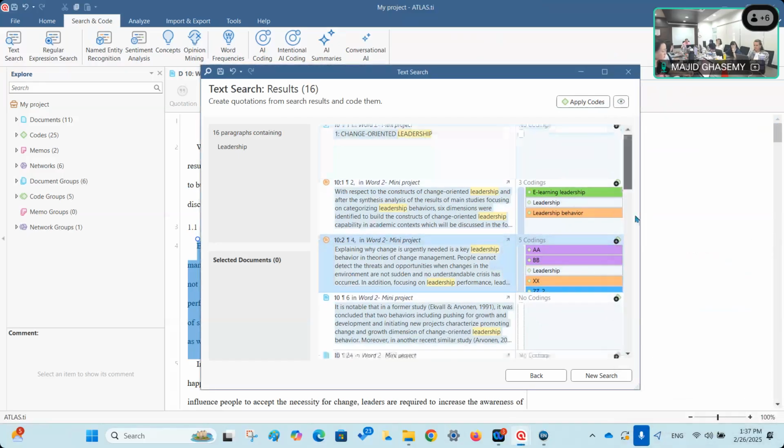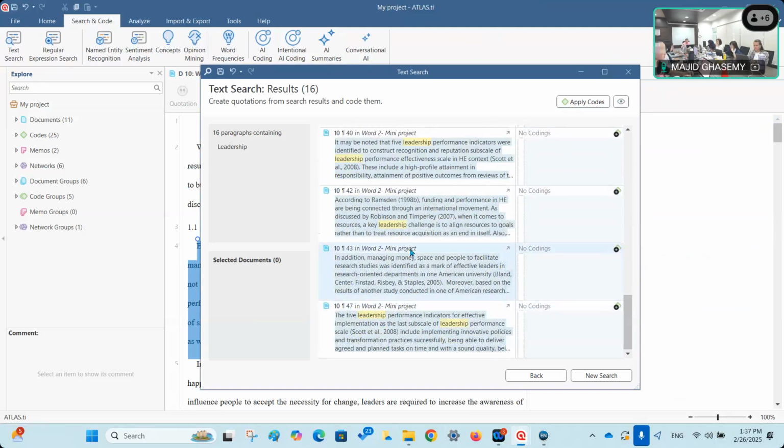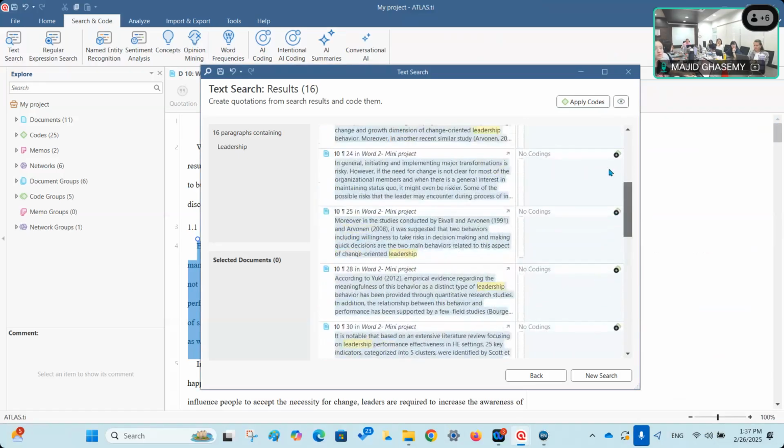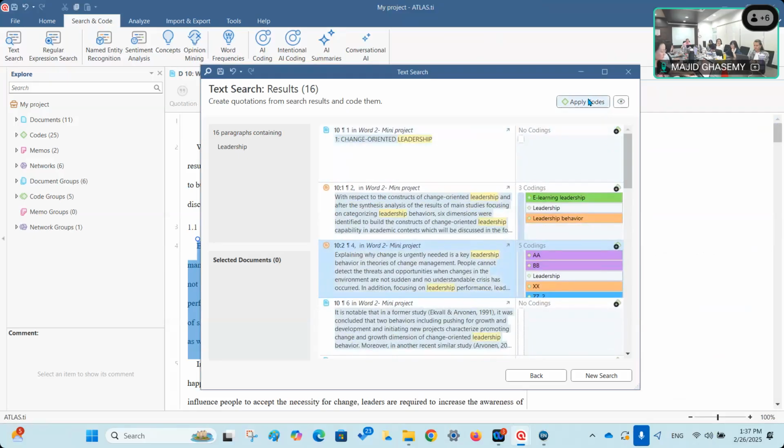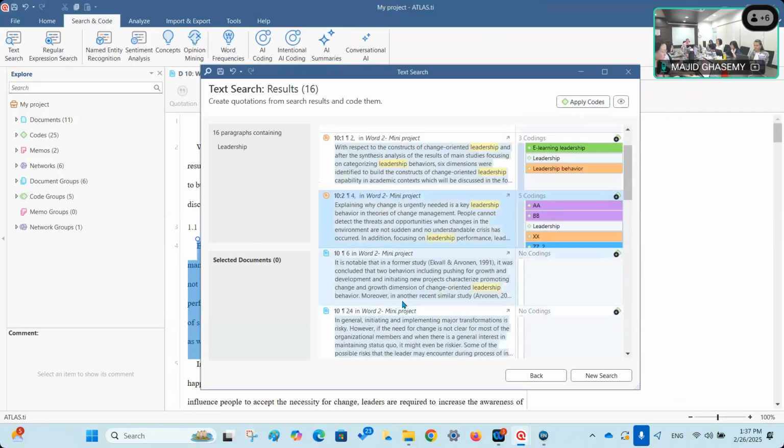So you can scroll until the end of this search result, and in case you think leadership can be assigned to any of these as a new code, you can simply apply that code. So it just searches for you, identifies the paragraphs for you, and then you can apply whatever code you want to that particular quotation. So this is how text search works.